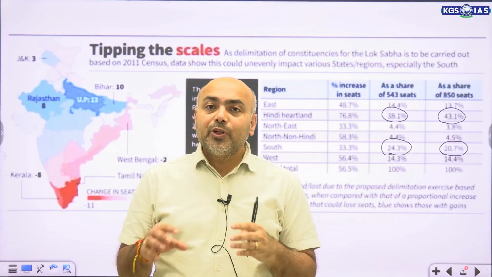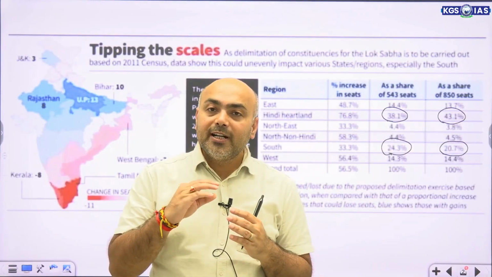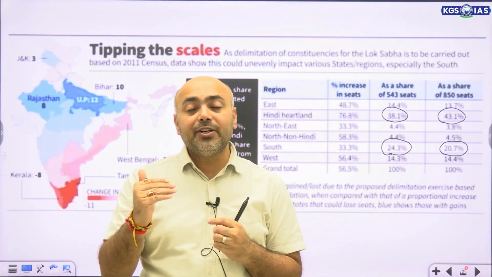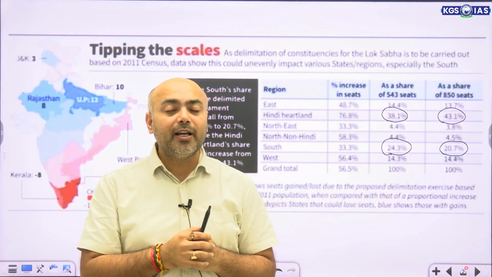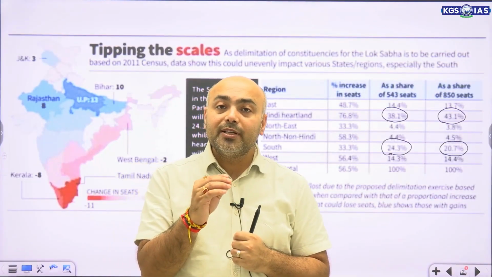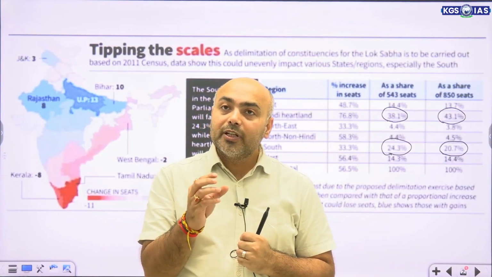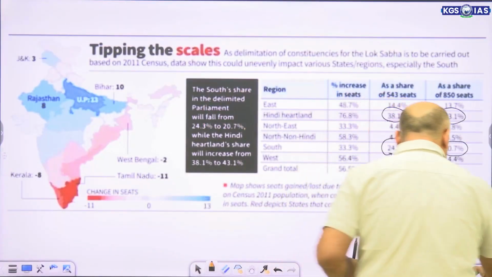So the number of seats that every state has would definitely increase, but the percentage representation that they have is going to decrease. And that is the reason why most of the southern states were very critical of this particular provision.